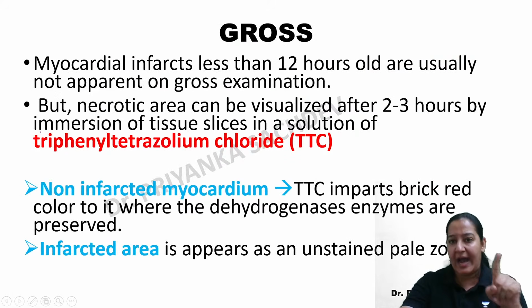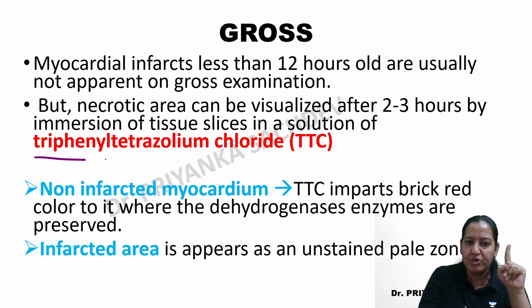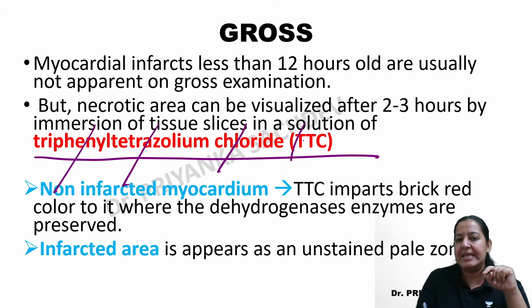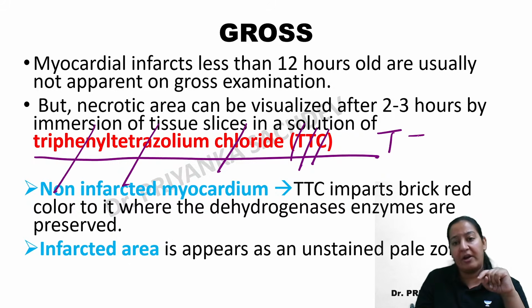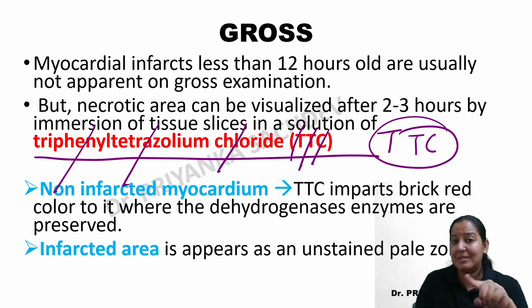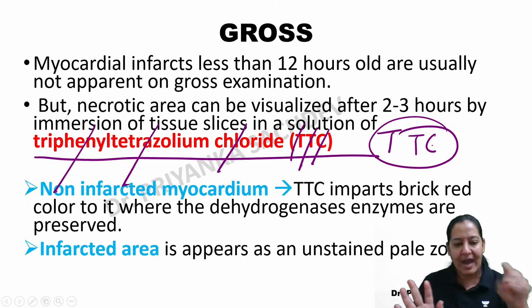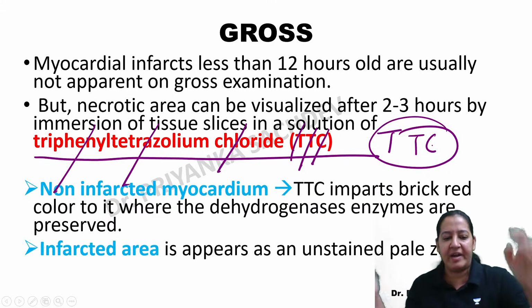The solution is a dye. The name of the solution is TTC. What is TTC? Triphenyl tetrazolium chloride. TTC. It was one of the questions in AIIMS a few years back. Right? What I do, I will take a big bucket, a big jar. So this is a big bucket or big jar.